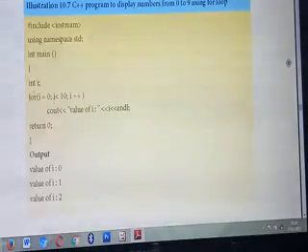So the first one is the initialization part. What do you mean by initialization part? The variable is initialized with some value. What's the variable you are using here? I. So the variable I is initialized with the value 0. Understood? Okay. So this is initialization.